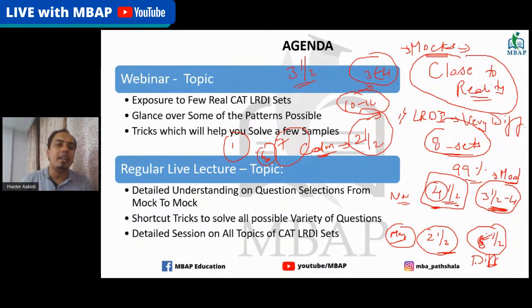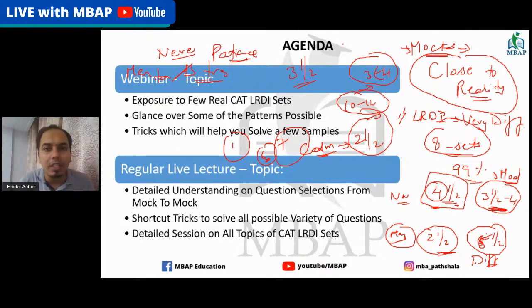The LRDI section tests your nerves a lot. It is going to check your patience a lot. It is going to check your mental strength a lot. Why does this happen more in an LRDI set? Because if you leave a particular set, you are directly leaving 4 to 5 questions, and that gives a lot of setback to a student. That, oh god, I've just left 5 questions.